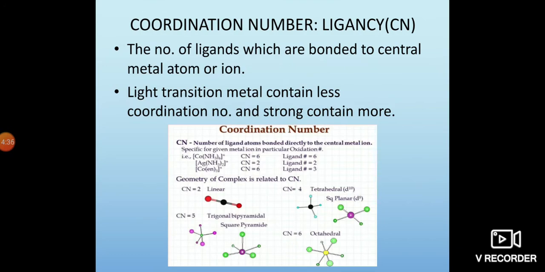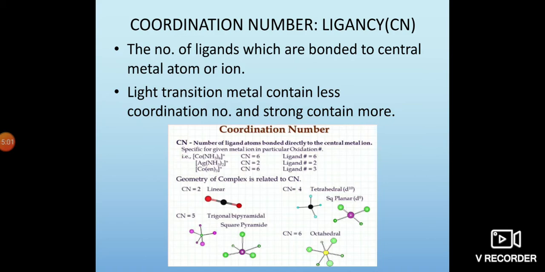Then we know the terminology. Before going to coordination chemistry, we know the terminology. First of all, the central metal atom acts as a Lewis acid, and ligands act as Lewis bases. Then the terminology coordination number. What is a coordination number?